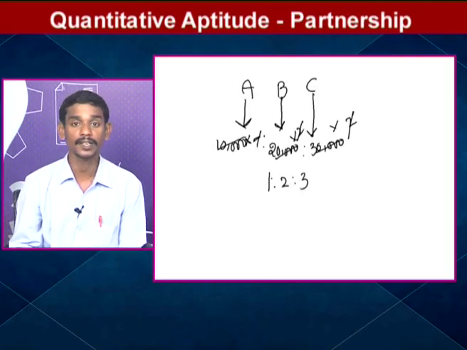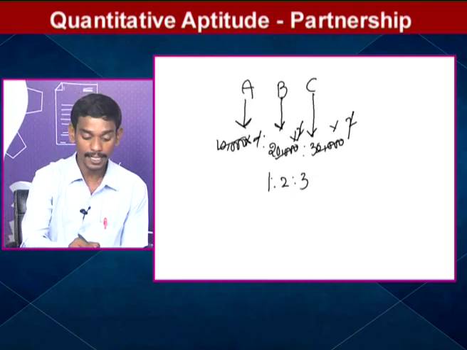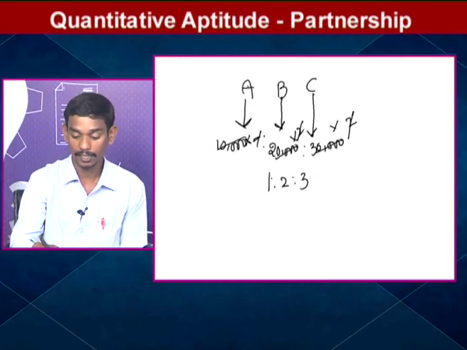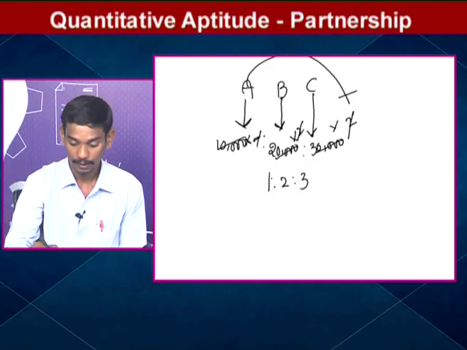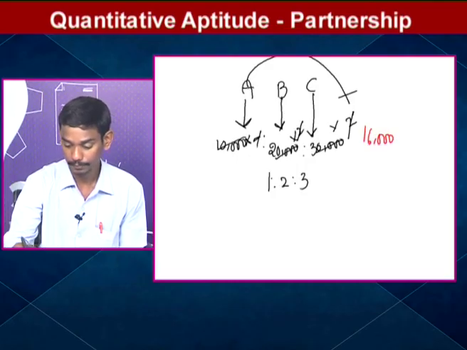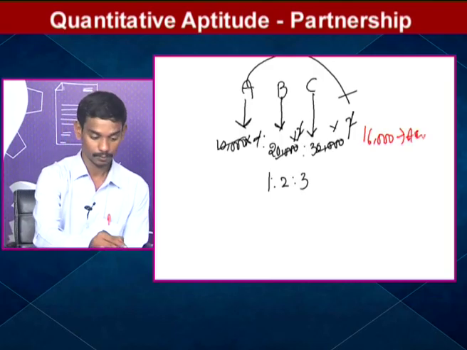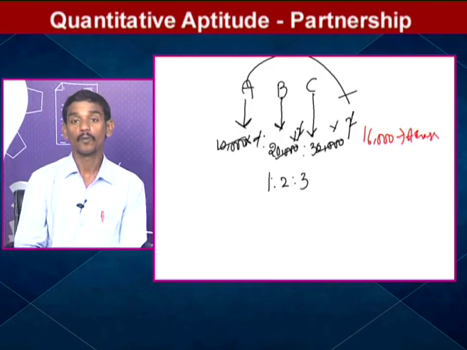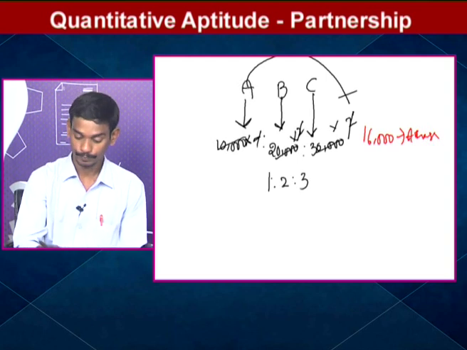So this is a very important question. In this question the profit is not given, just A's share in the total profit is given. What is A's share? 16,000 rupees is A's share. Our question is to find the total profit.